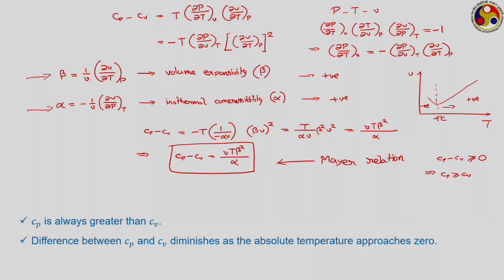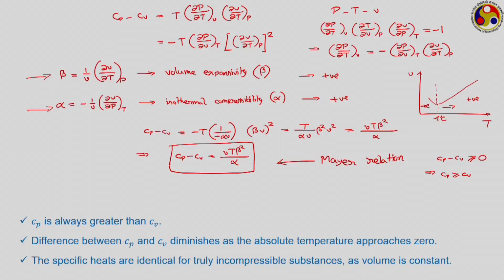Second important conclusion, as the temperature keeps on decreasing, the Cp minus Cv difference also keeps on decreasing, and when absolute temperature becomes 0, then Cp is equal to Cv. That is the limiting case that we are mentioning. Cp and Cv will be equal to each other when we reach absolute 0 temperature, but in general, as the temperature keeps on reducing, the difference between both the specific heats also starts to diminish.